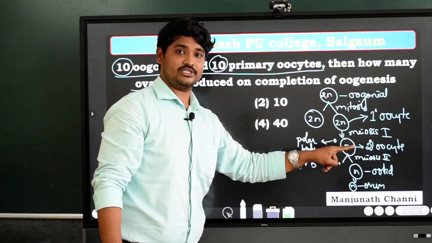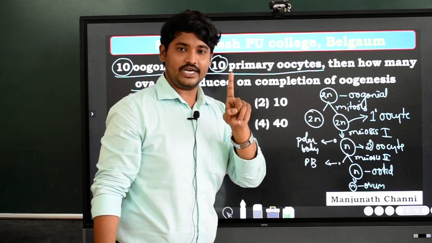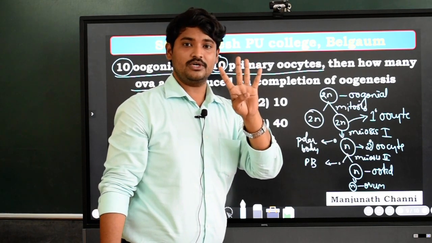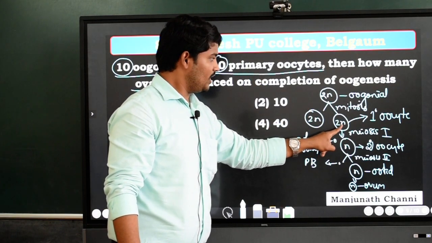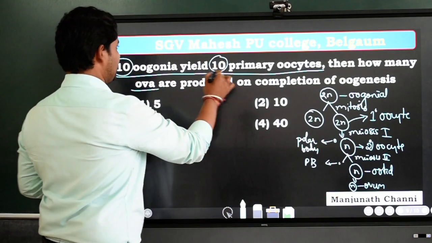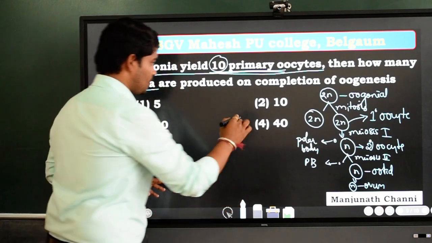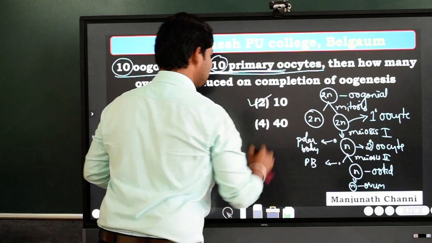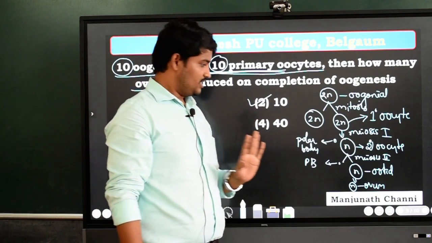Unlike spermatogenesis, where one primary spermatocyte gave rise to 4 sperms, here one primary oocyte will give rise to only one ovum. So if there are 10 primary oocytes, they will give rise to 10 ova. So the option is B, that is 10. Clear? Next one.